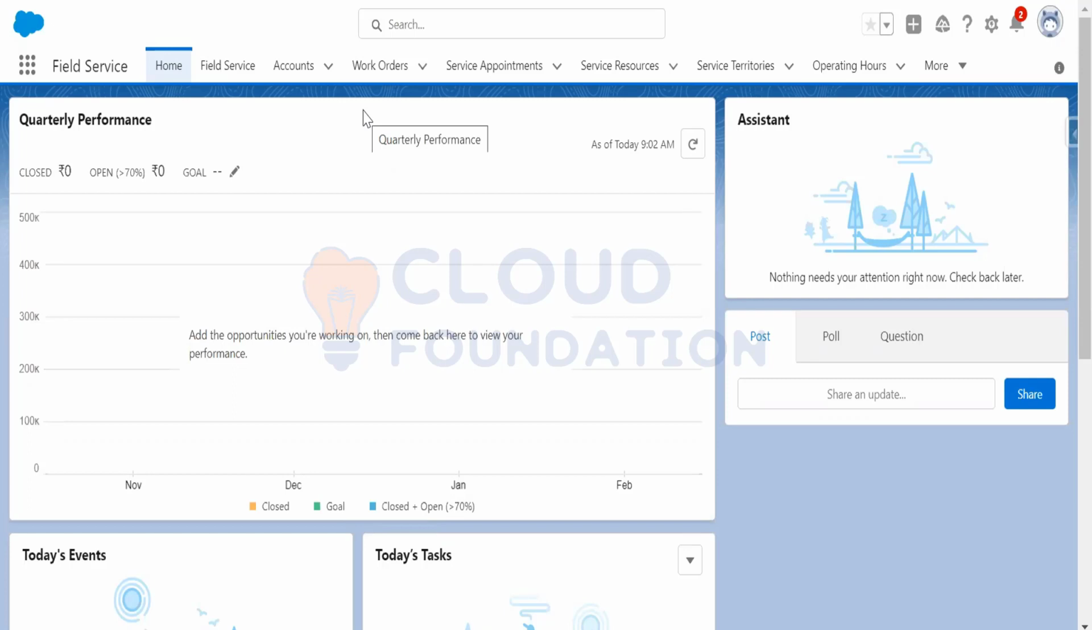It will find the optimum service resource and assign that service resource to the service appointment properly. So this is the daily basis, meaning after the business hours your optimization job will run.